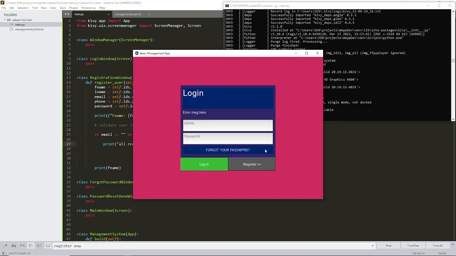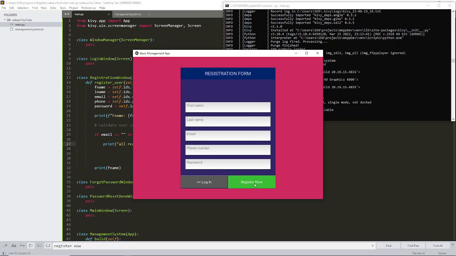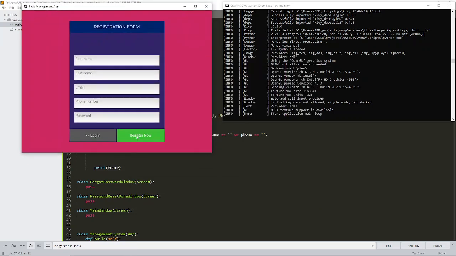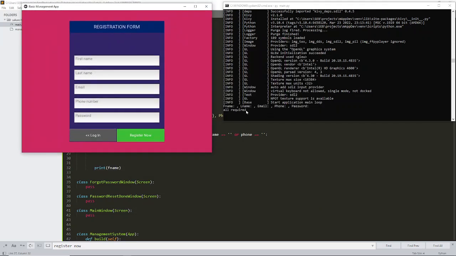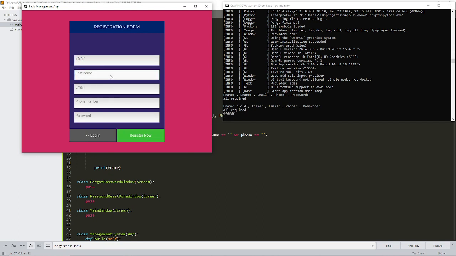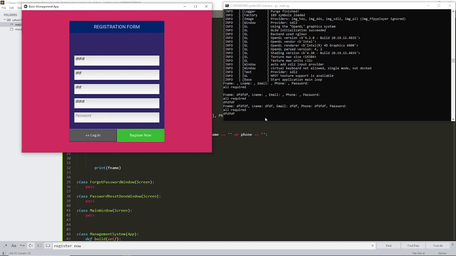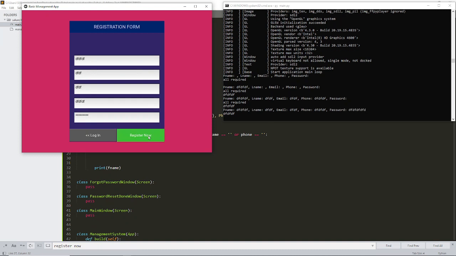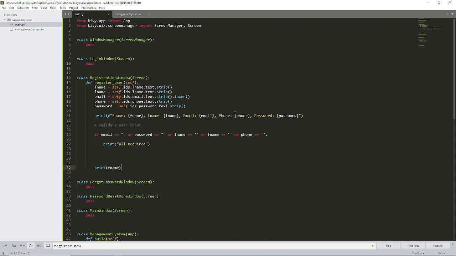I hope we are following this. So here if I do this, you will see all required in the terminal. Even if I type one and leave the others, it still prints out all required. If I enter and leave just a single one, it still says all required, meaning we always have to provide all of these. But if I provide everything now, then we will not see the all required again, because they are not empty. All right, so that is working fine.